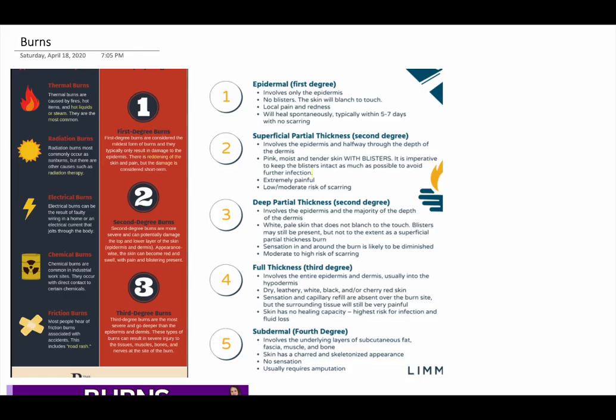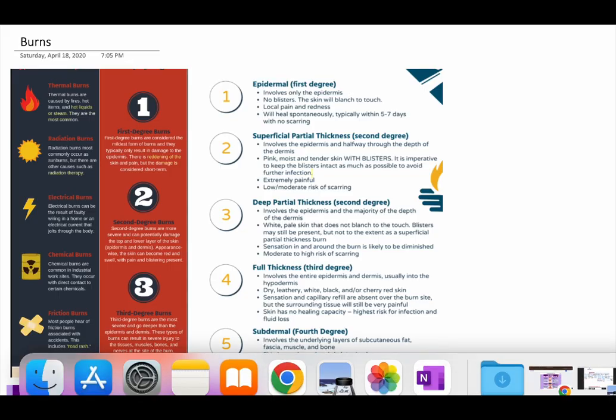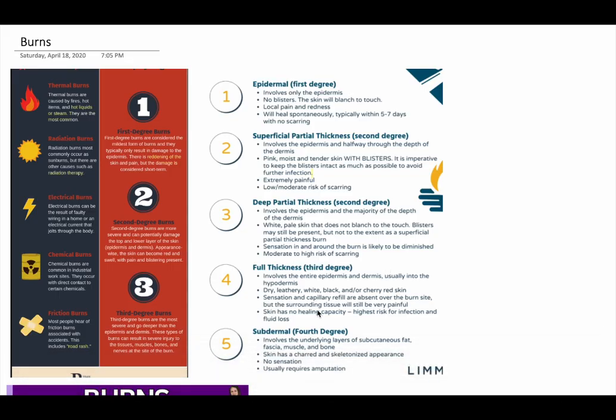Now we will be moving on to the types of burns. We all know that there are three degrees of burns: first degree, second degree, third degree, right? But we don't know that there are actually five types of burns depending on the depth of the skin involved. So the first one is epidermal, which is first degree. Now, second degree burns have two types, that is superficial and deep. Second degree burns are also called partial thickness.